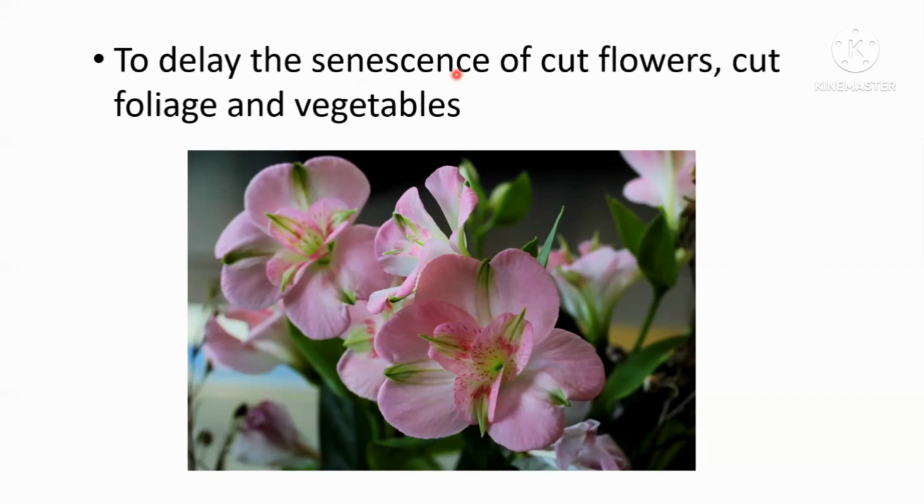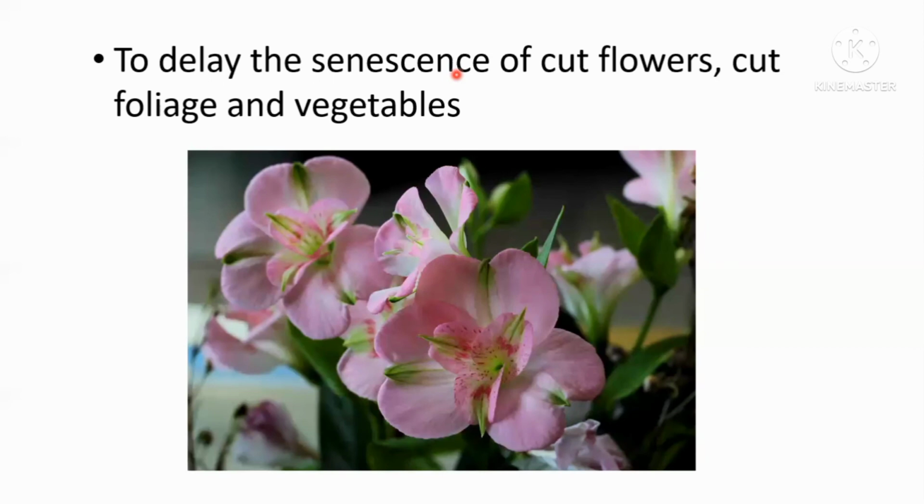Even in Sri Lanka we can see alstroemeria, but in cold places like Nuwara Eliya and Bandarawela. It's available in 3 colors: red, pink, and white.